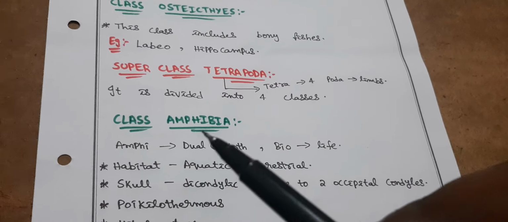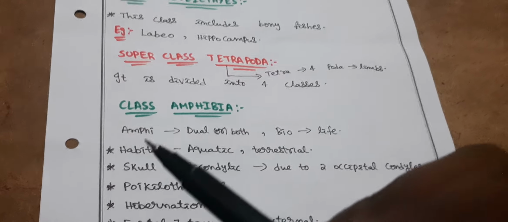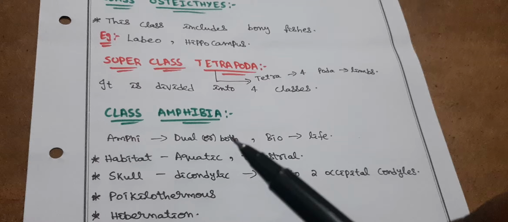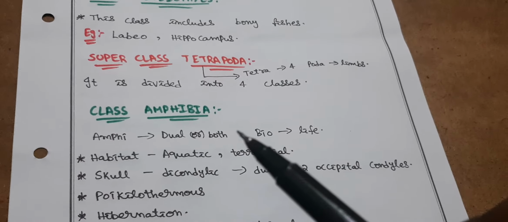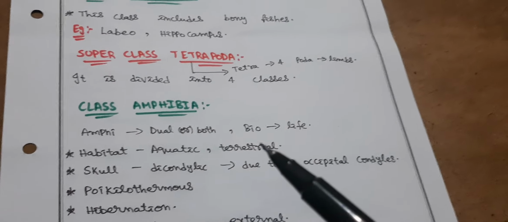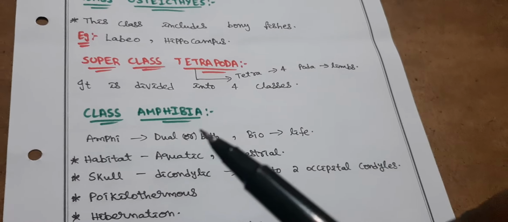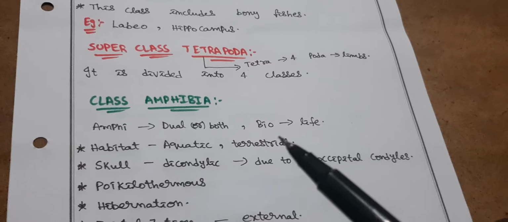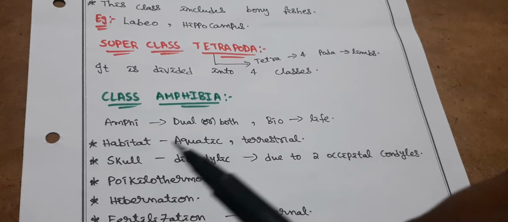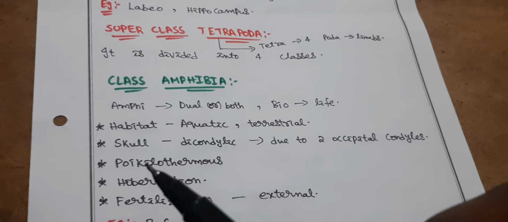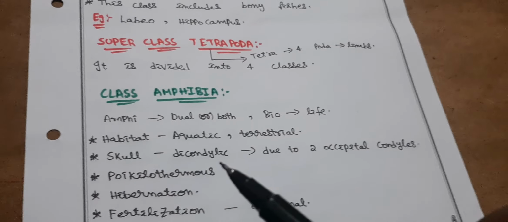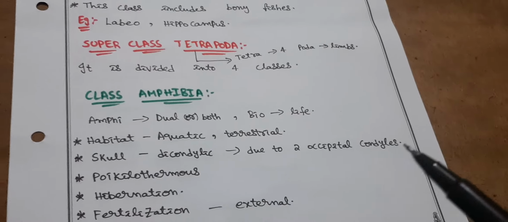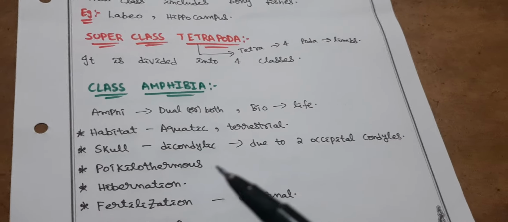So the first class is Amphibia. Amphi means dual or both. Bio means life. So they can live in both water as well as on land. So these organisms are named amphibians because they can live both in aquatic and terrestrial habitats. Skull is dicondylic. That means 2 occipital condyles are present, so it is known as dicondylic skull.